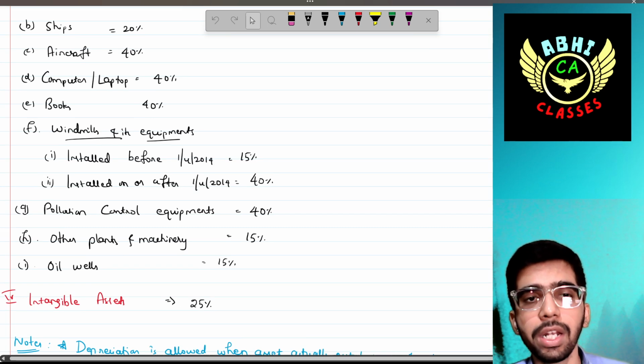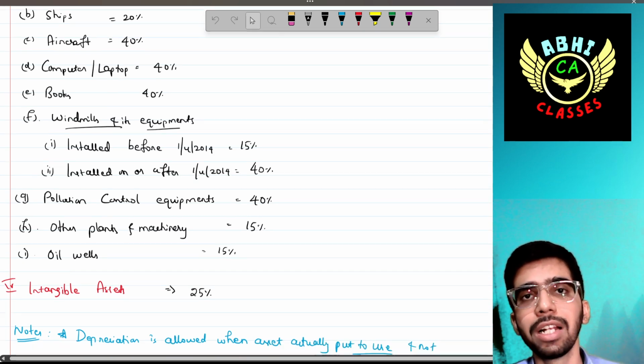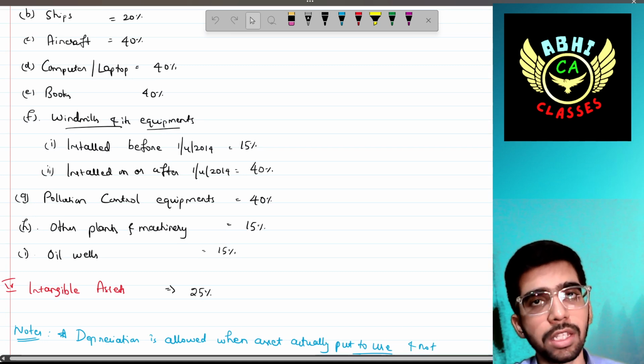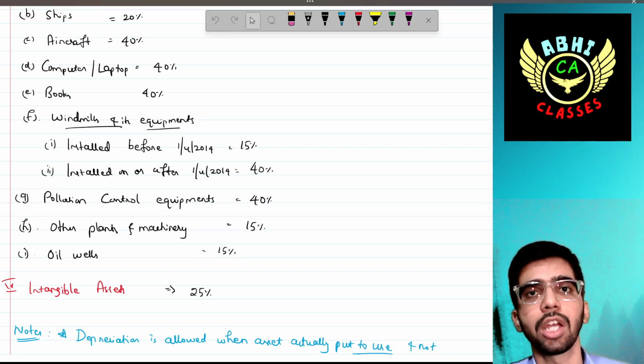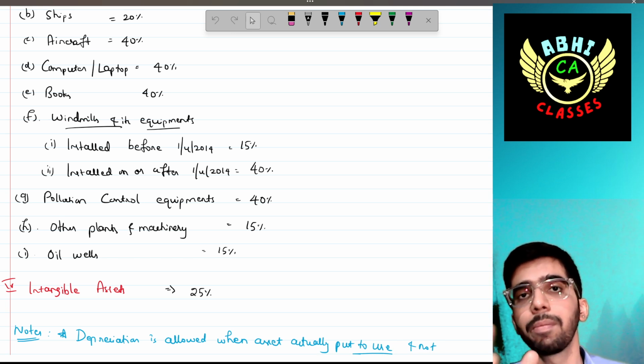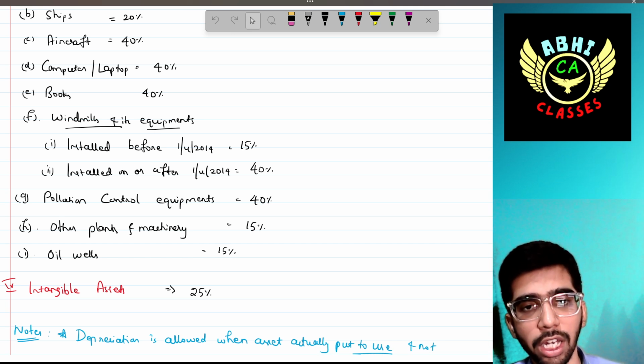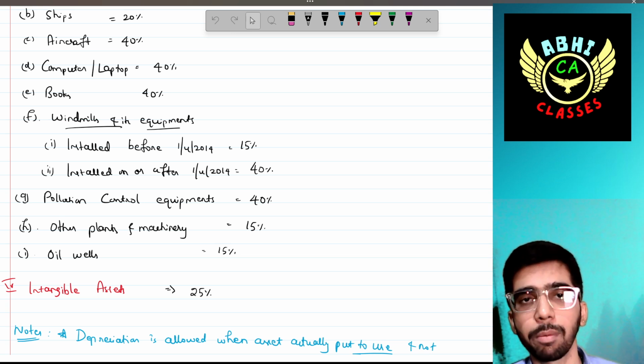Windmills and their equipment. Huge windmills will be there for you if you are opting for that business. If the windmill has been installed before 1st April 2014, the depreciation rate would be 15%. If it has been installed on or after 1st April 2014, then the depreciation rate would be 40%.